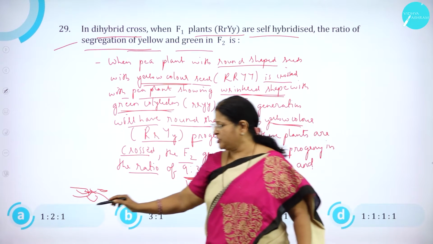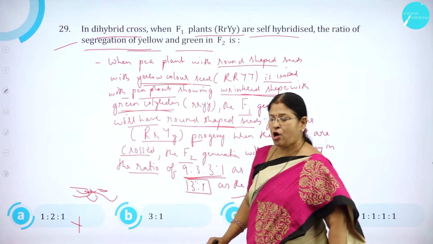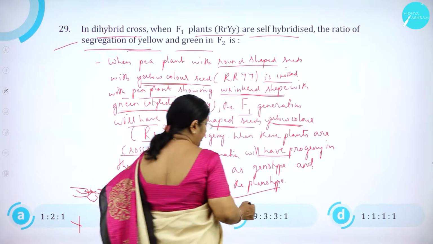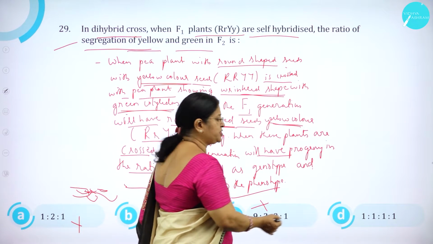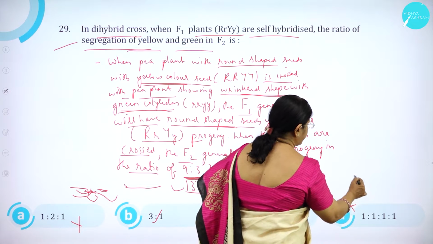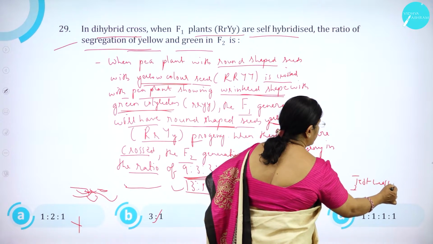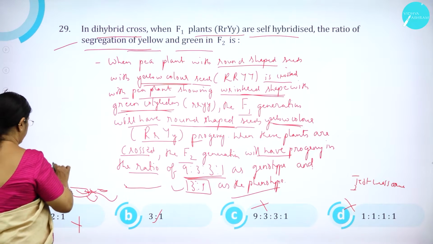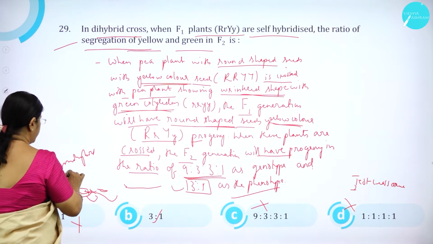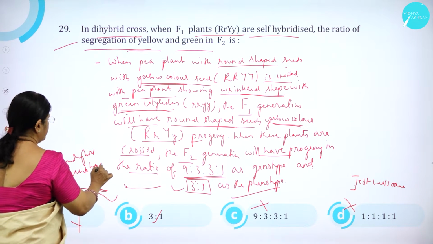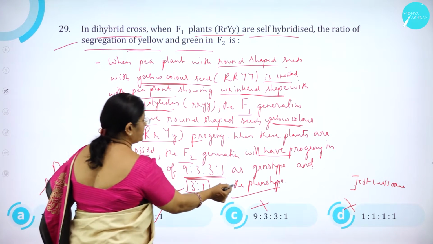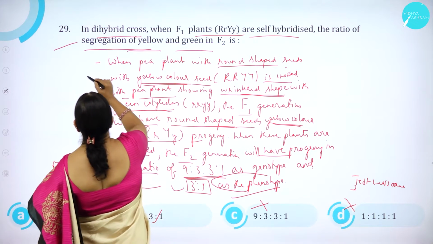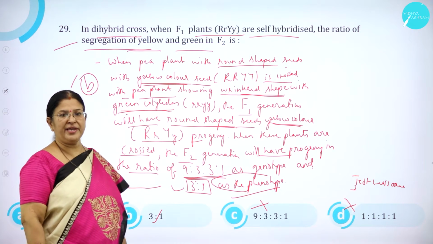So option A, 1:2:1, is wrong. Option B, 3:1, is correct. Option C, 9:3:1, is wrong. Option D, 1:1, is the test cross ratio. Monohybrid genotypic ratio, wrong. So 3:1 is the phenotypic ratio of segregation of yellow and green in F2. So option B is correct.